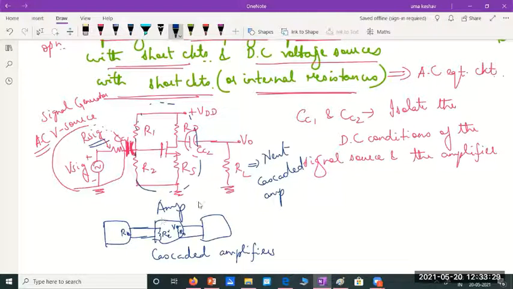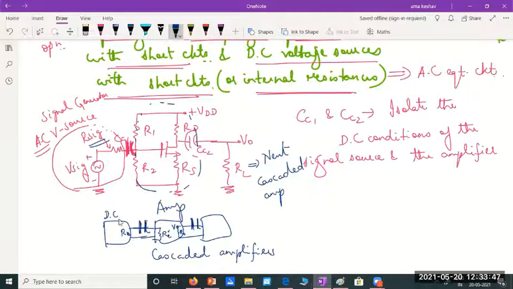So in cascaded stages, we have to take great care to isolate the DC conditions of one stage from the other. That's the reason why we normally use capacitor coupling. Is that clear?